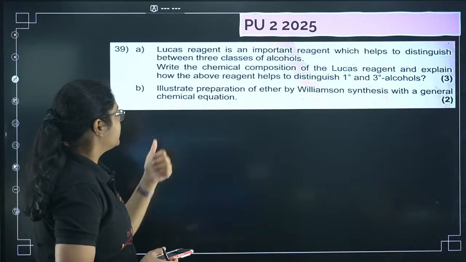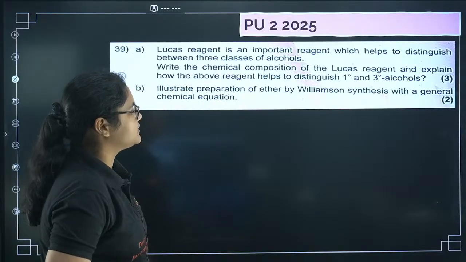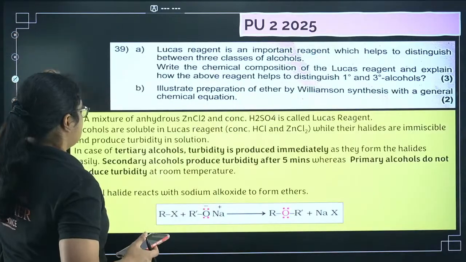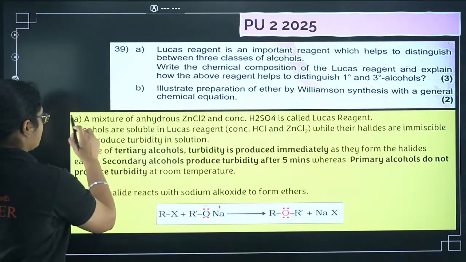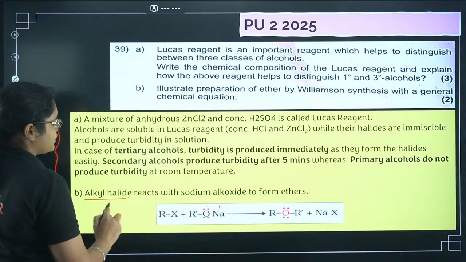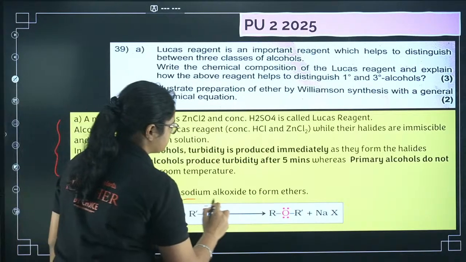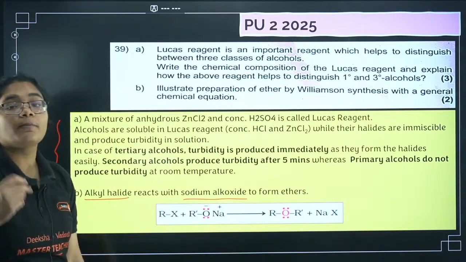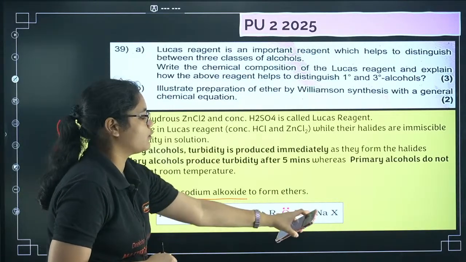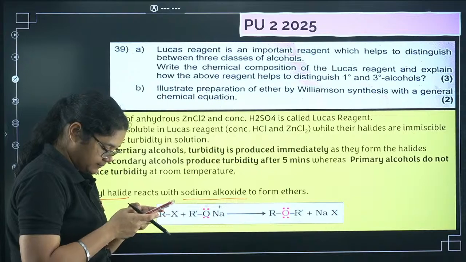Okay. Next, illustrate the preparation of ether by Williamson ether synthesis with a general chemical equation. So, the first part I will not discuss because we have already discussed this answer. In Williamson ether synthesis, what happens? Alkyl halide reacts with sodium alkoxide to form ethers, right? So, RX plus R'ONa gives you ROR' plus NaX. Okay.